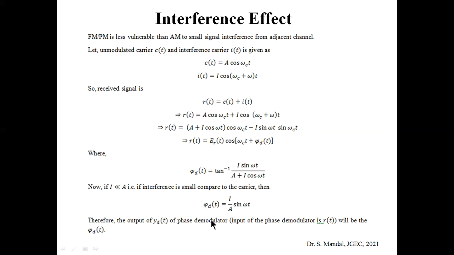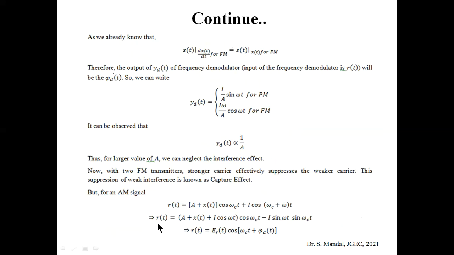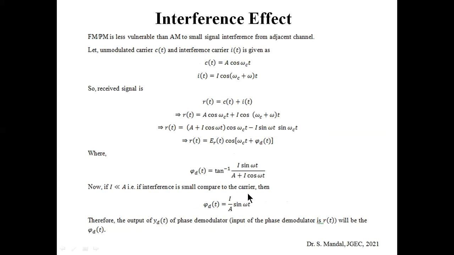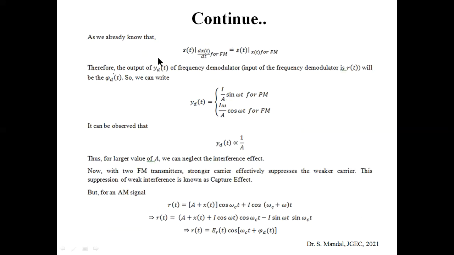As the phase modulator extracts the phase difference, the output will be nothing but phi_d(t). So we can write that the output of the phase modulator will be I by A into sin omega t. That is applicable for PM. Moreover, we are already aware that FM and PM are analogous to each other, so the derivative of x(t) for FM is equivalent to x(t) for PM. Sorry, the second equation will be for PM.